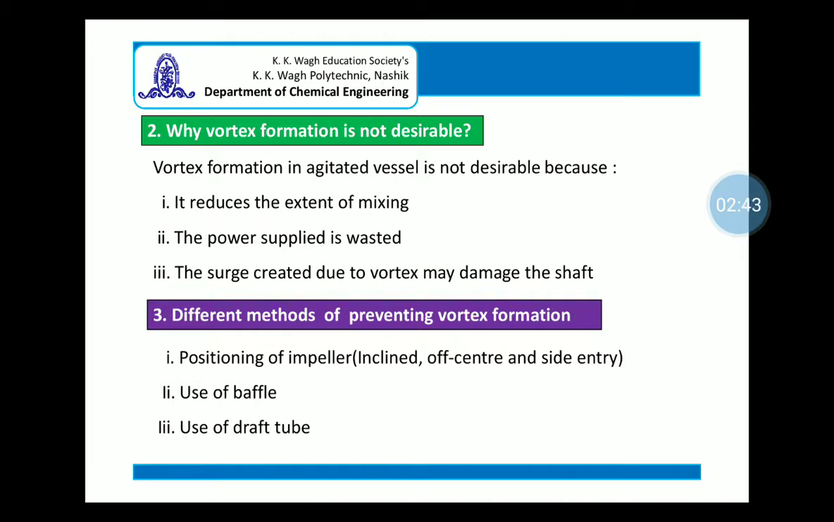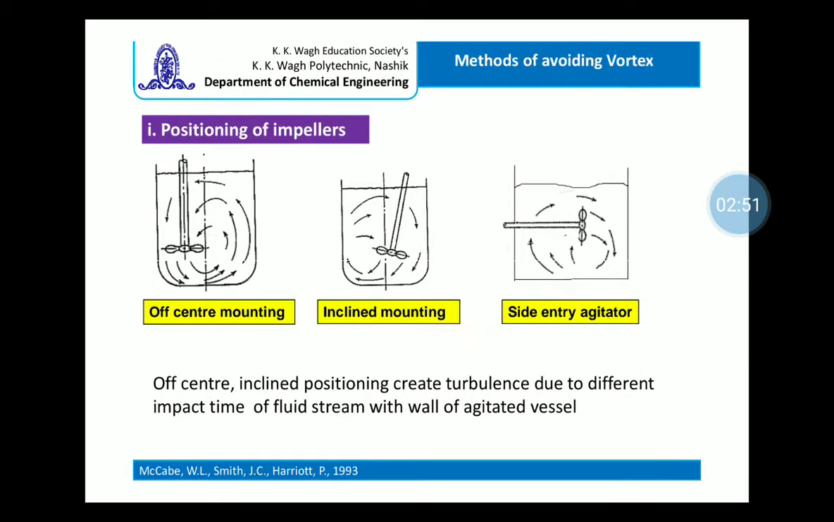Now what are the different ways of doing it? Number one, positioning of the impeller; number two, use of baffles; and number three, use of a draft tube. In the case of an unbaffled vessel, it is possible to prevent vortex formation either by off-center mounting, inclined mounting of the agitator, or a side entry agitator. Now exactly how does it avoid vortex formation?